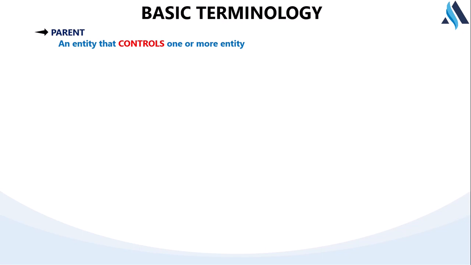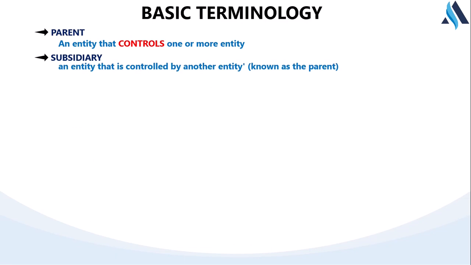The standard further tells us the definition of a subsidiary. And who is a subsidiary? The standard defines a subsidiary as an entity that is controlled by another entity. So we can see that the parent company, company P, controls another company, which is company X. So company P, which controls another company, can be seen as the parent, while the company that is controlled is known as the subsidiary. Another thing is non-controlling interest.